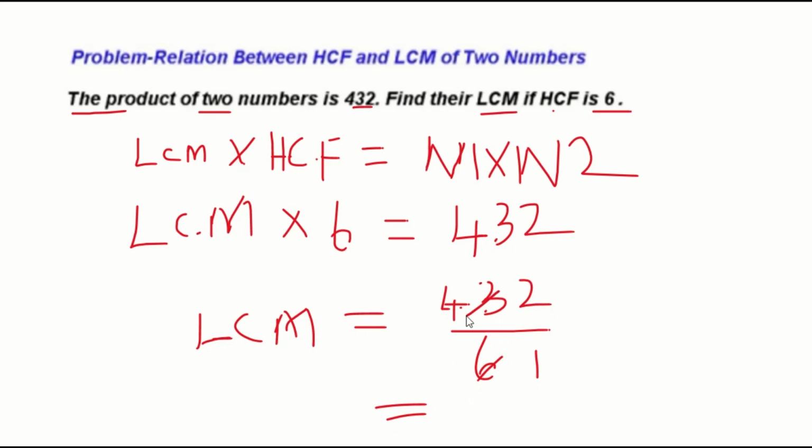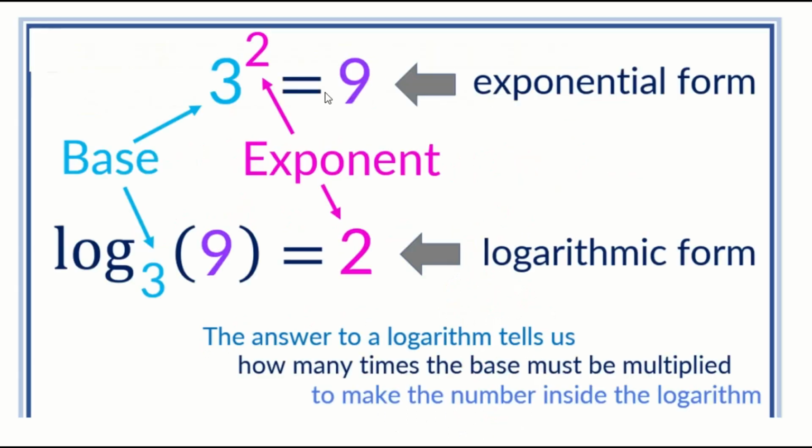6 1s are 6, 6 7s are 42, carrying on, 6 2s are 12, so it will be 72. So the LCM is 72. Now, 3 power 2 equals 9.